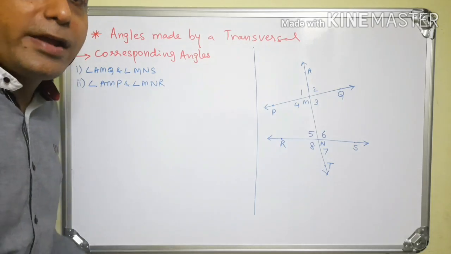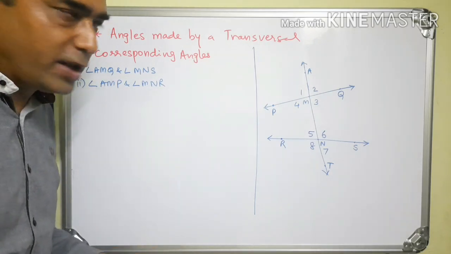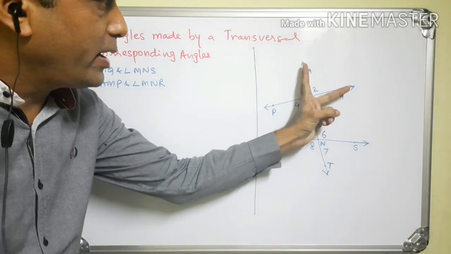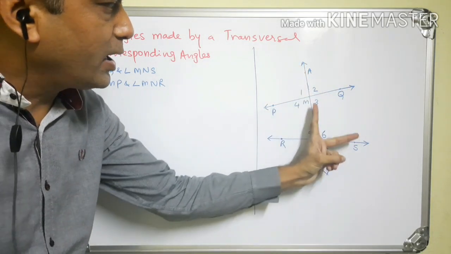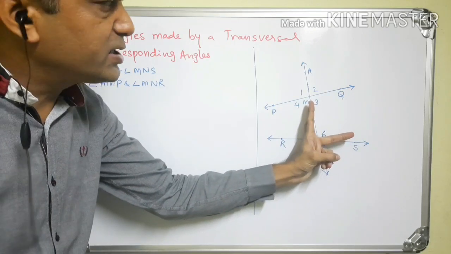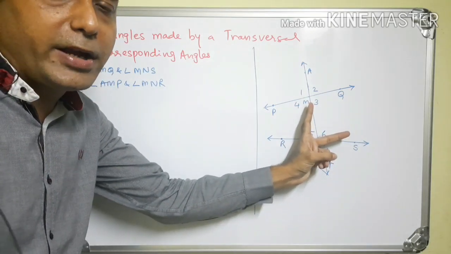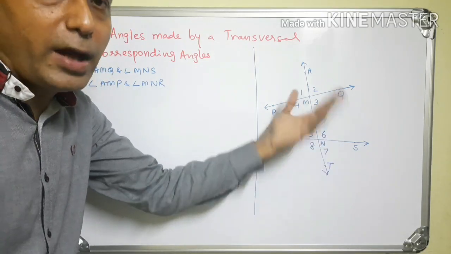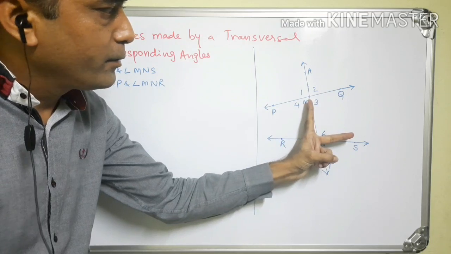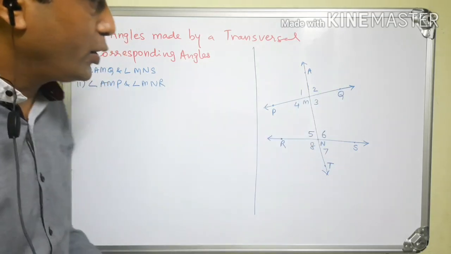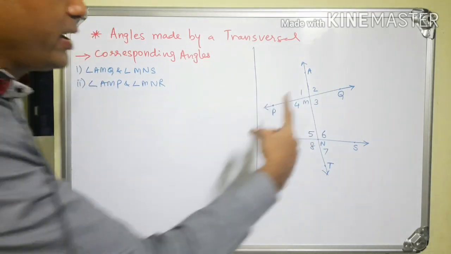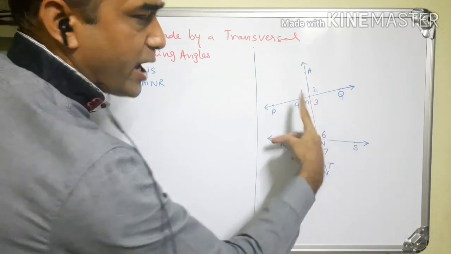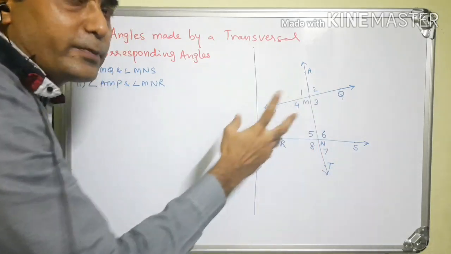Dear students, I would like to tell you one more thing: when you look at these angles, angle AMQ and angle MNS, you will see that a letter F of the English alphabet is formed. It may be upside down, but see, F is formed here. Or you may take these two angles, angle AMP and angle MNR. Letter F is formed, but it is upside down.